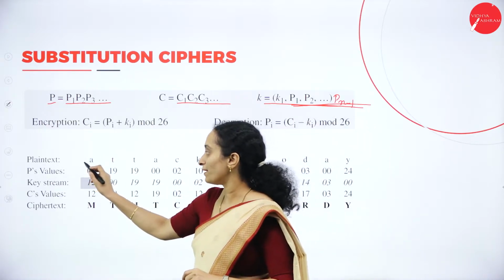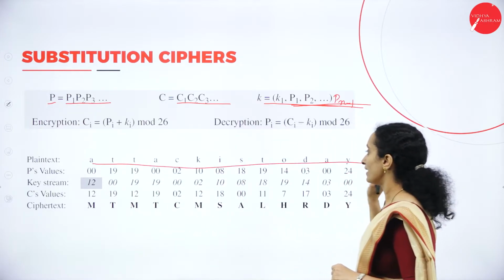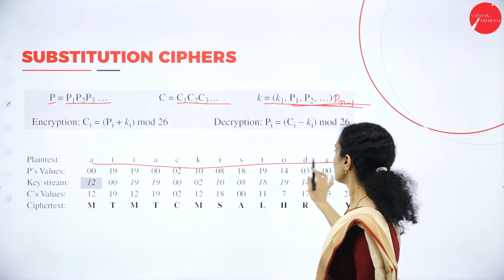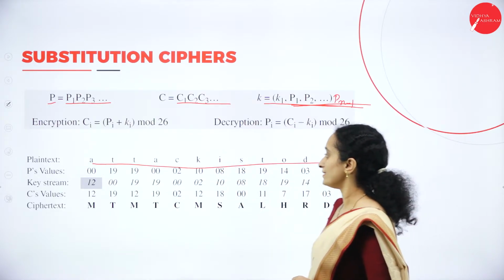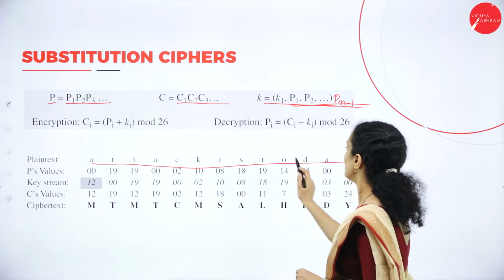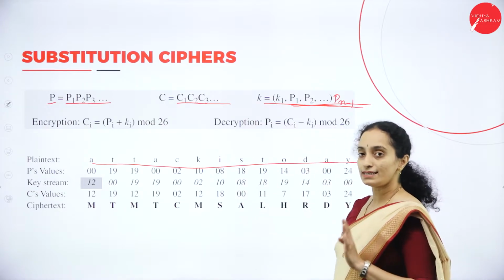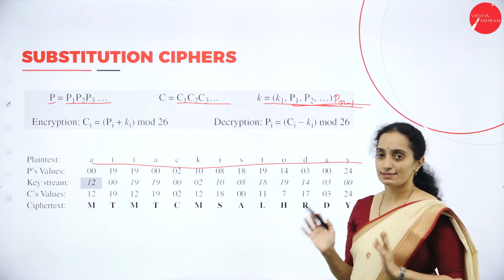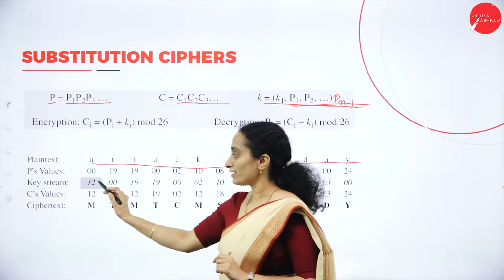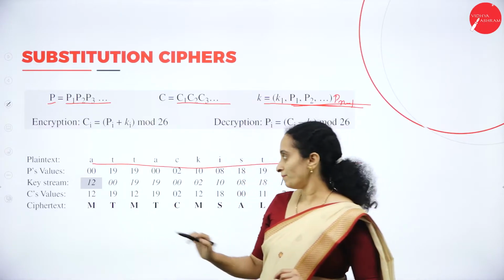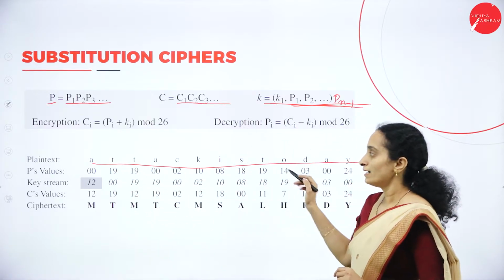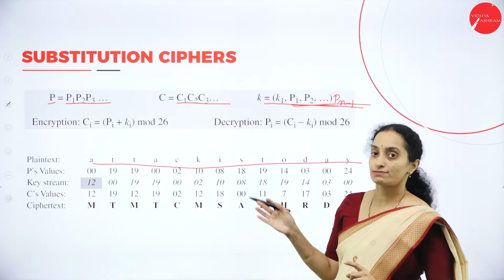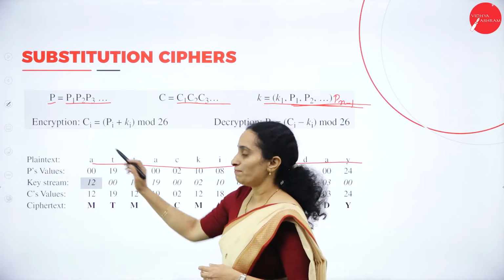Here we have an example. The plain text is attack is today. We have 13 characters here. How many keys will be generated? 13 keys will be generated, in which the first key will be the auto key. The next keys will be the integer values of the previous character in the plain text.